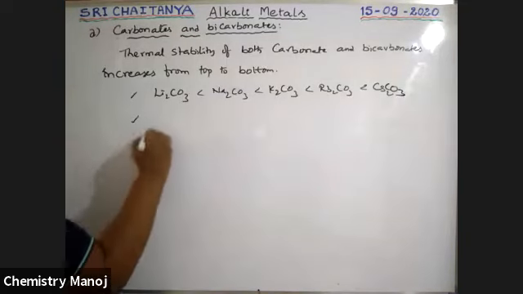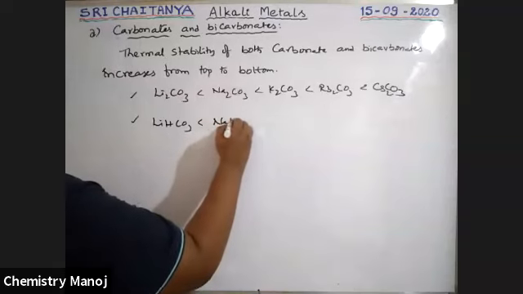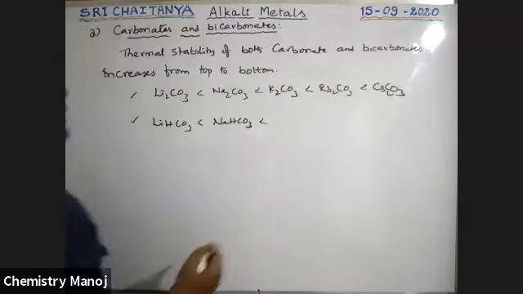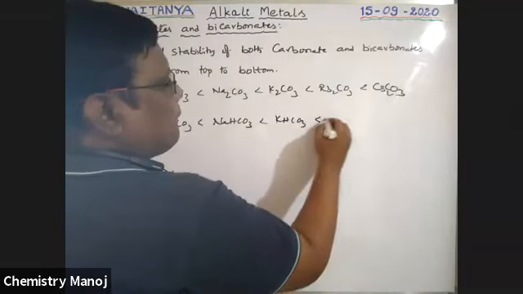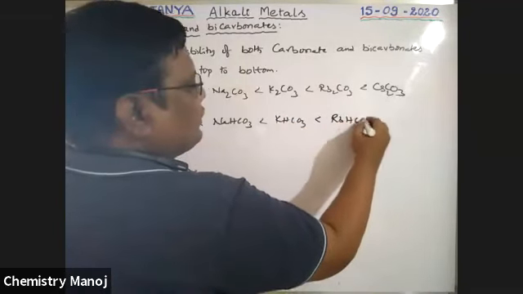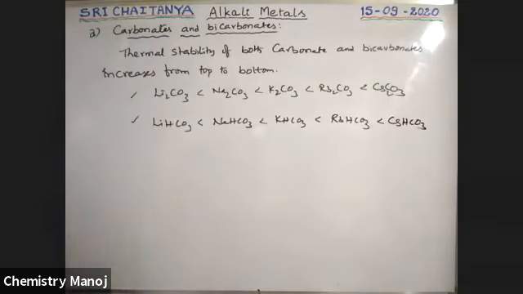Similarly, bicarbonates: LiHCO3 less than NaHCO3 less than KHCO3 less than RbHCO3 less than CsHCO3. This is the order of stability of these bicarbonates and carbonates.